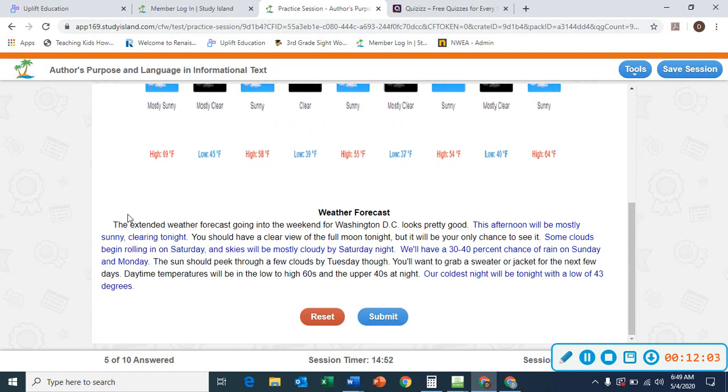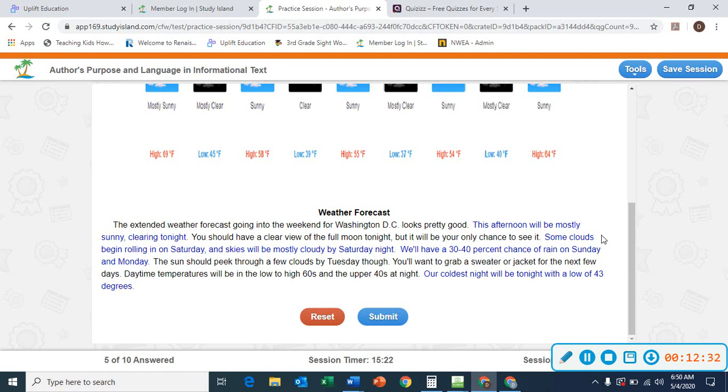Weather forecast. The extended weather forecast going into the weekend for Washington, D.C. looks pretty good. This afternoon will be mostly sunny, clearing tonight. You should have a clear view of the full moon tonight, but it will be your only chance to see it. Some clouds begin rolling in on Saturday, and skies will be mostly cloudy by Saturday night. We'll have a 30 to 40% chance of rain on Sunday and Monday. The sun should peek through a few clouds on Tuesday, though.